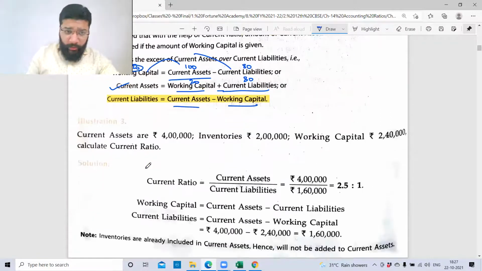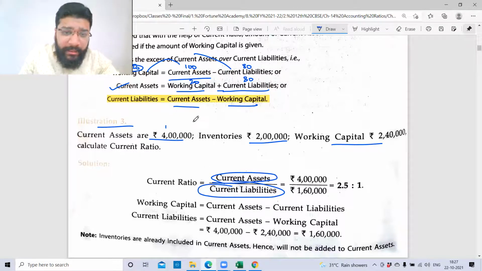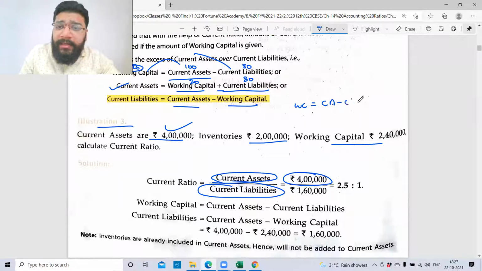So let's do one question based on illustration 3, the same concept. It says that current asset is 4 lakh, inventory 2 lakh, working capital 2.4 lakh. Calculate the current ratio. Current ratio formula is current asset divided by current liability. Current asset 4 lakh rupees they have given. Have they given current liability anywhere? No. So from this working capital, working capital is equal to current asset minus current liability. Working capital is 2.4 lakhs.